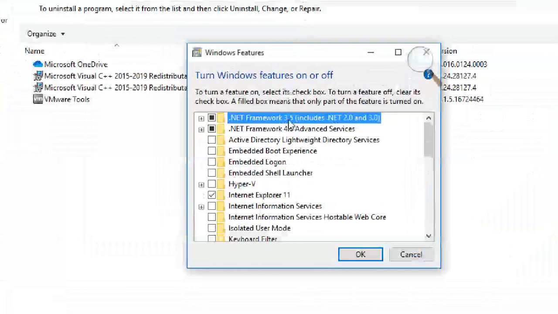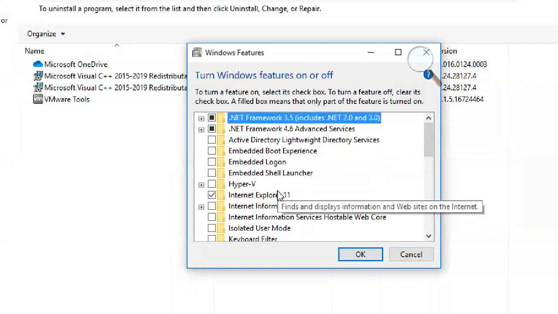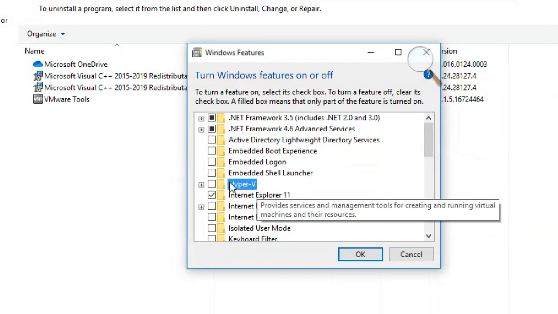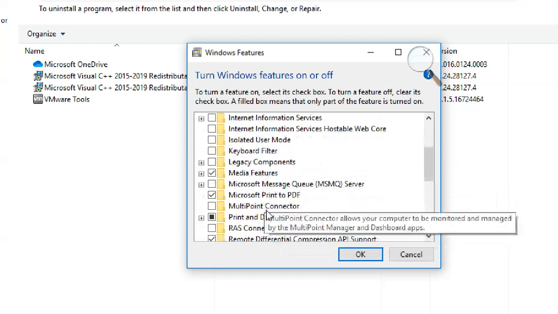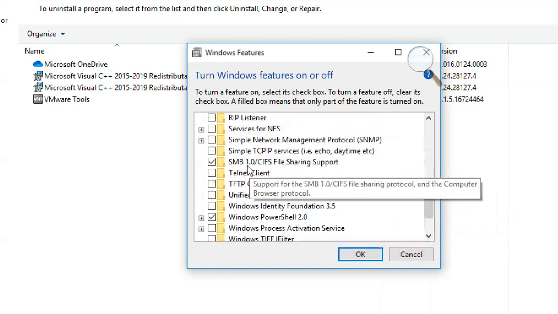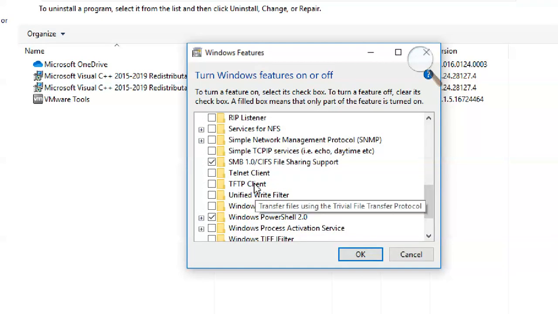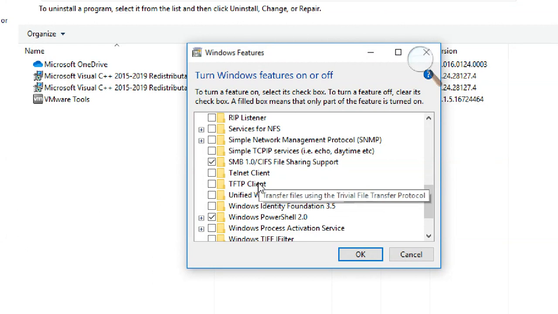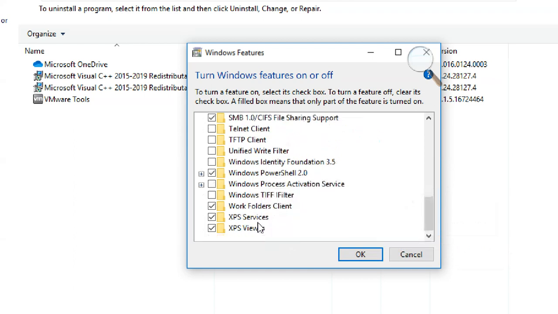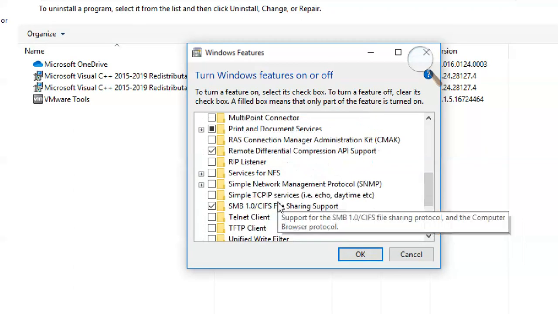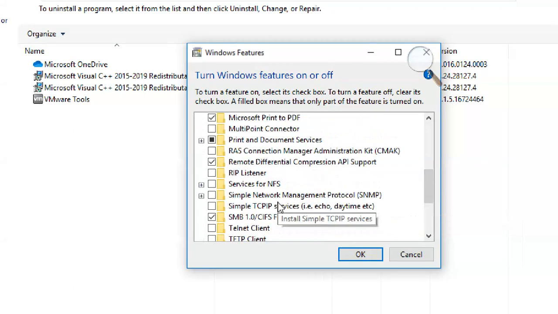So you can see .NET Framework, Active Directory Lightweight Directory Services, Hyper-V is there. So this is Hyper-V. Internet Explorer. You can scroll down. You can see Telnet client. If you want to connect to any remote server from here using Telnet, then you have to download this one like that. PowerShell. So things are there. We'll see that one later.